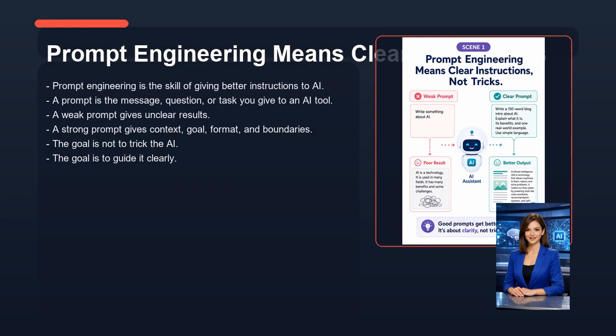Now let's look at how prompt engineering means clear instructions. Prompt engineering is the skill of giving better instructions to AI. A prompt is the message, question, or task you give to an AI tool. A weak prompt gives unclear results. A strong prompt gives context, goal, format, and boundaries. The goal is not to trick the AI. The goal is to guide it clearly.